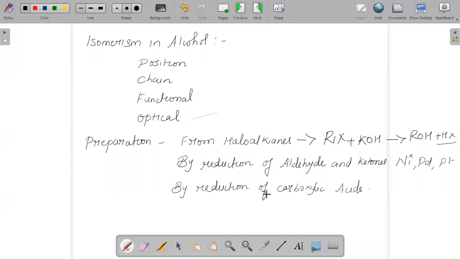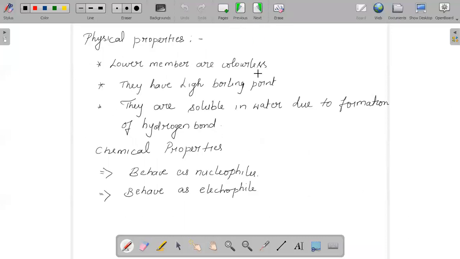And when we are talking about the physical properties of alcohol, basically lower members are colorless liquids with a specific smell. But when we talk about higher members of alcohol with almost 12 carbons or more, they are basically solid in nature. And yes, of course, they will have high boiling point because they have hydrogen bonding. Due to hydrogen bonding, their boiling point will be very high.